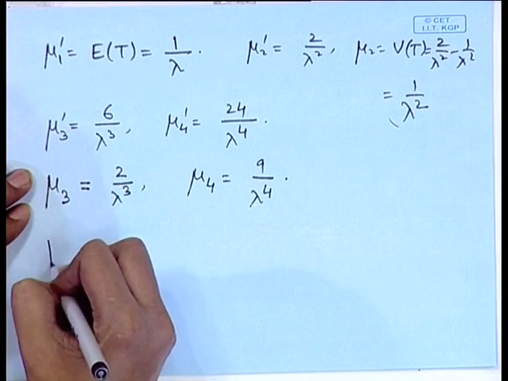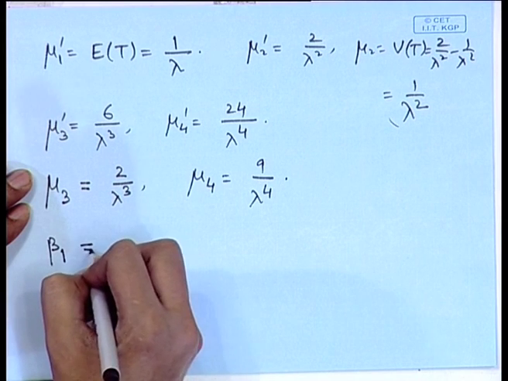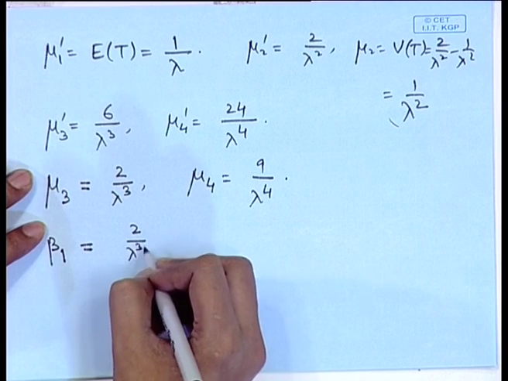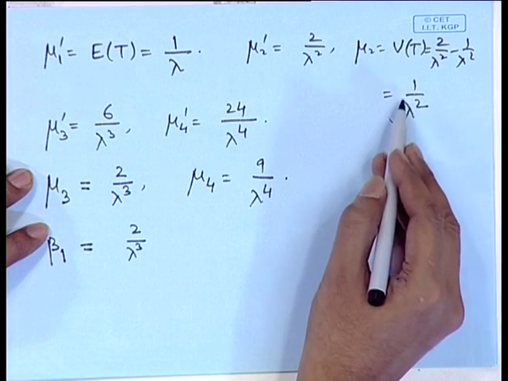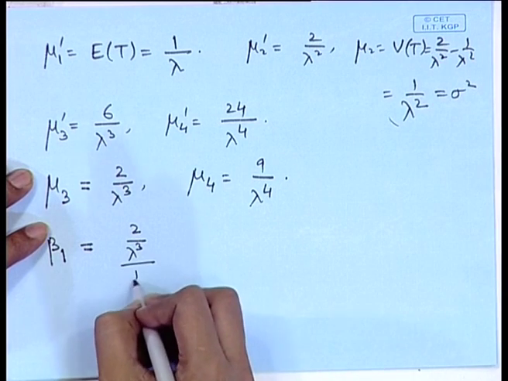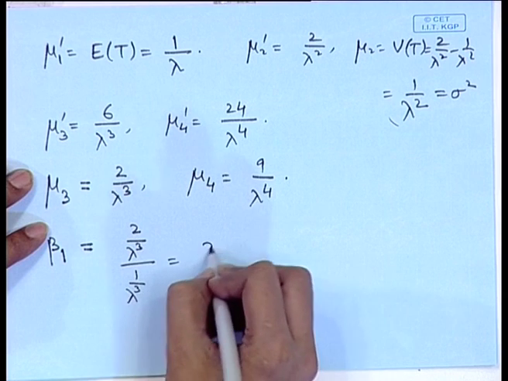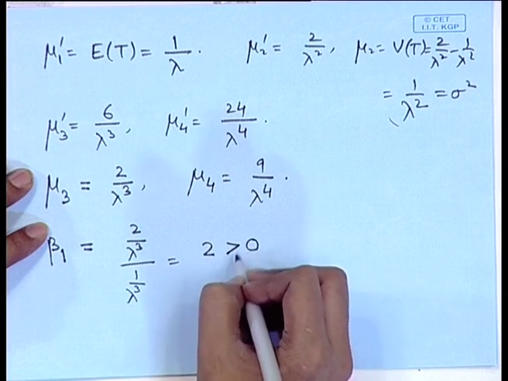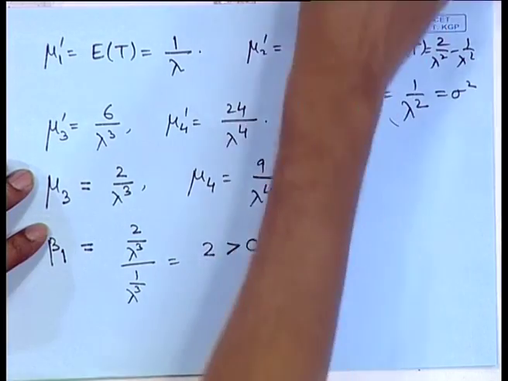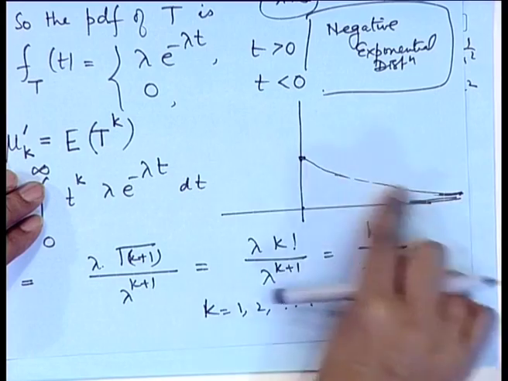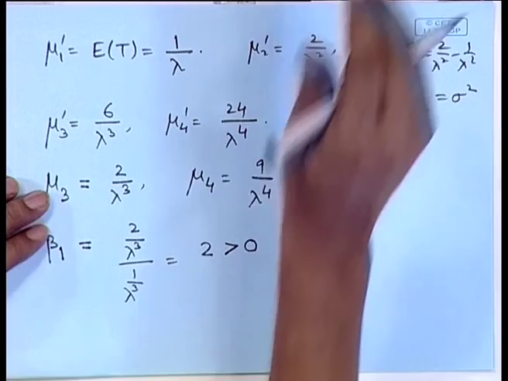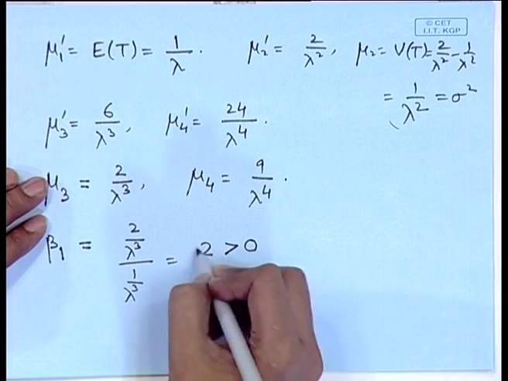From here we can calculate the measures of skewness and kurtosis. So, beta 1 is equal to mu 3 divided by sigma cube. So, this is sigma square. So, this becomes 2 by lambda cube divided by 1 by lambda cube, that is equal to 2, which is always positive. That means, no matter what the value of lambda is, the exponential distribution is always positively skewed. So, this you can see from the shape of the distribution also.